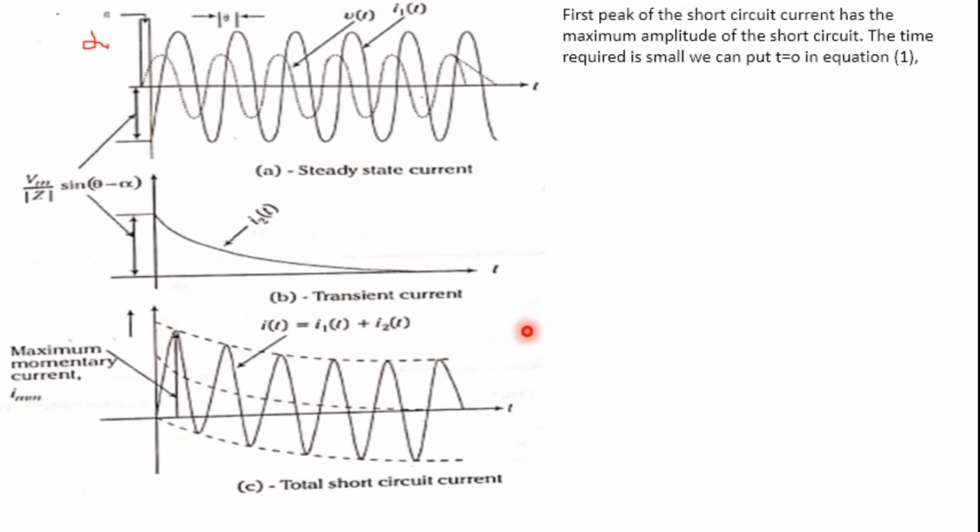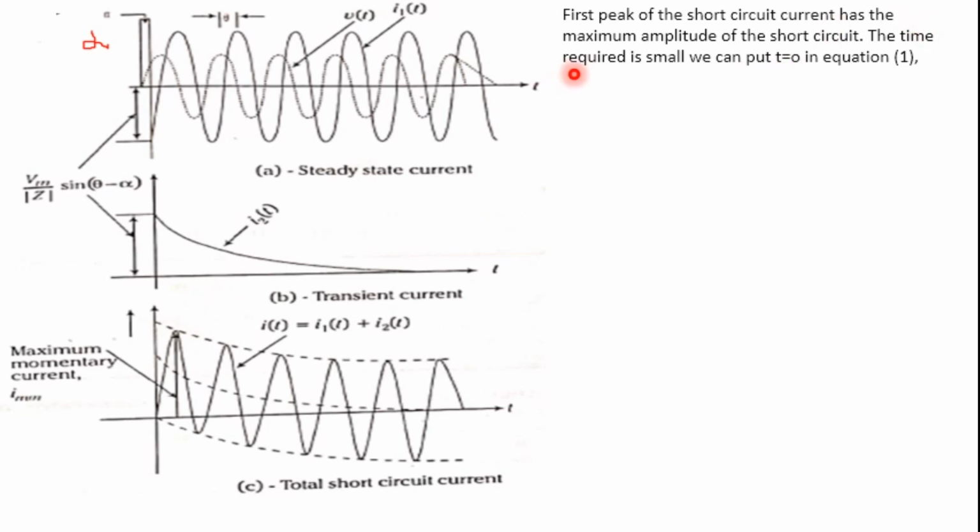Let's understand the first peak. This is the first peak, which has the maximum amplitude of the short circuit current. It means that it is going to reach the maximum value immediately. Whenever a fault takes place in a system, immediately there is a short circuit current flowing into the transmission line.